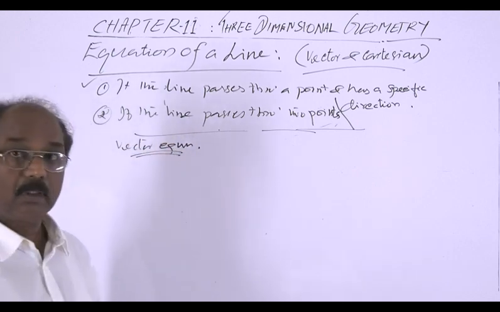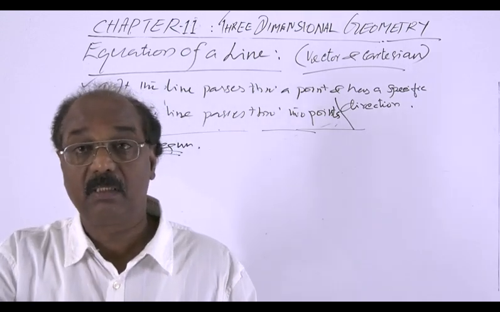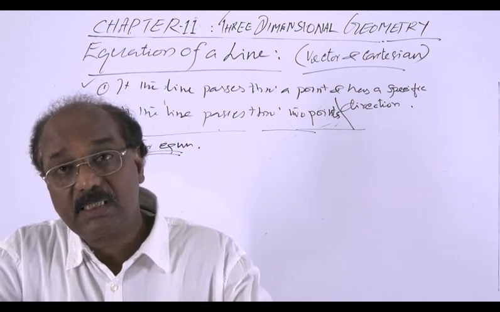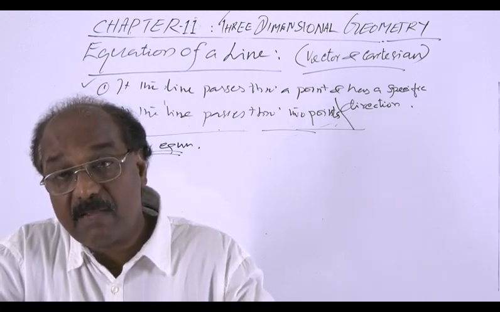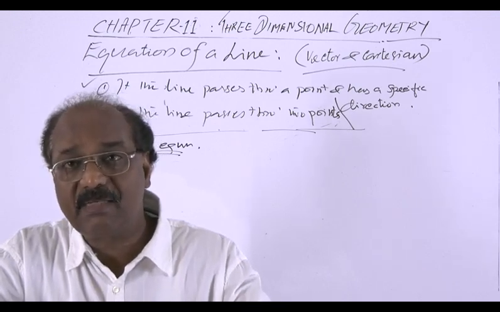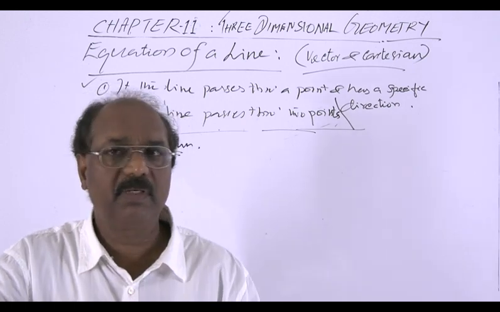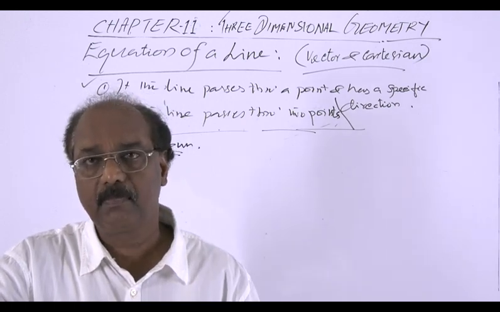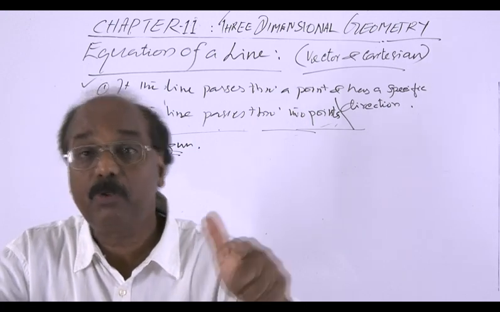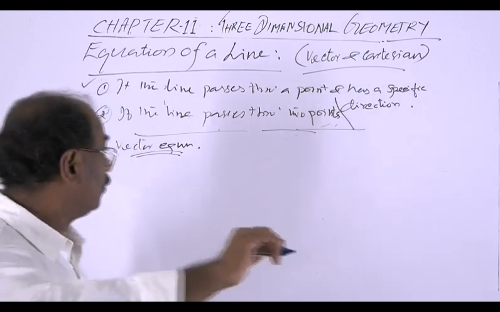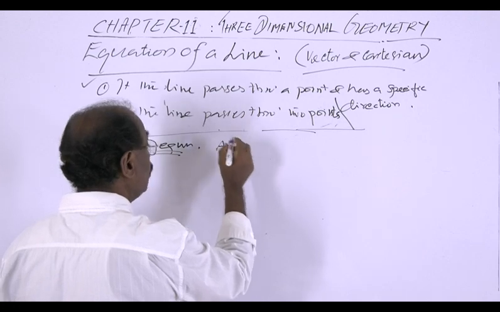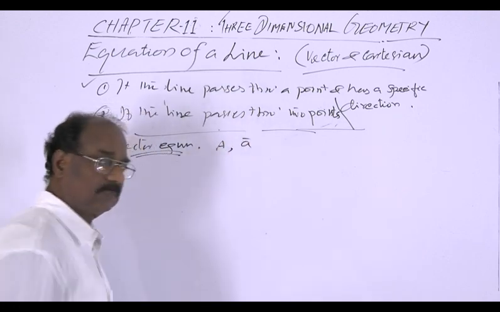Then the conditions given are passing through a fixed point. If the point is given, if we derive in the vector form, then that point should be given in such a way that its position vector is given. In that way that should be given. If the point is given with the position vector, okay, or otherwise we have to assume this. So we assume the line passes through the point capital A whose position vector is A. Assume.